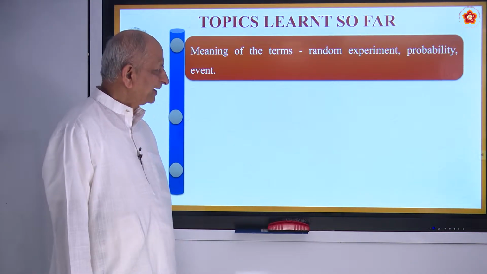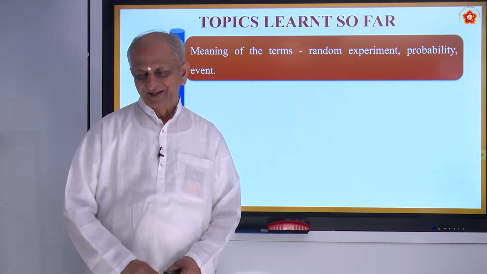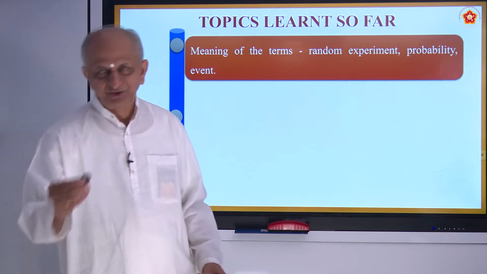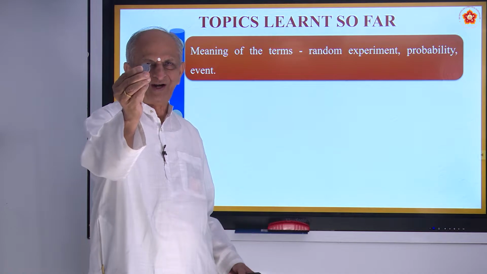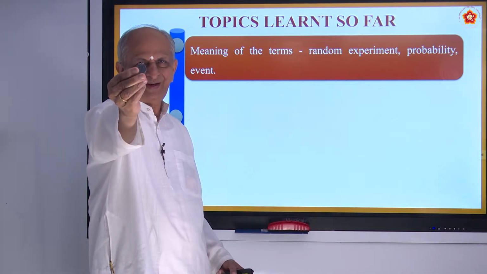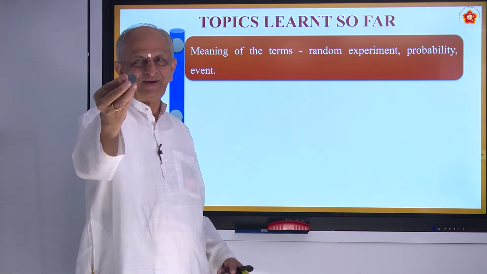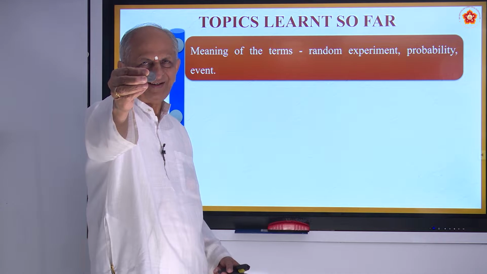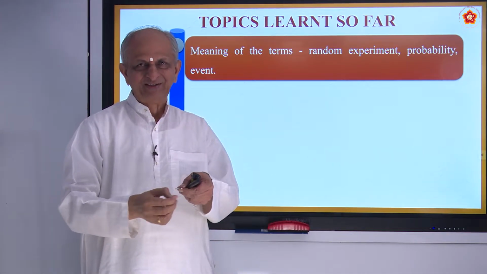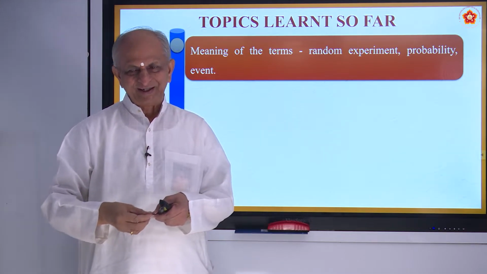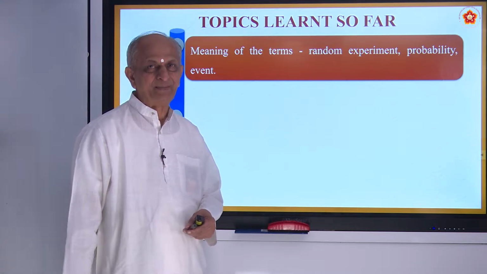Meaning of the term random experiment. A random experiment is an experiment. For example, tossing of a coin. The coin has two faces. This is called tail face, where number will be there, 1 or 2 or 5, etc. This is called head face. Are you seeing? Head face. So tossing means keeping like this and toss. You might have seen cricket match, many other things. That is called random experiment.